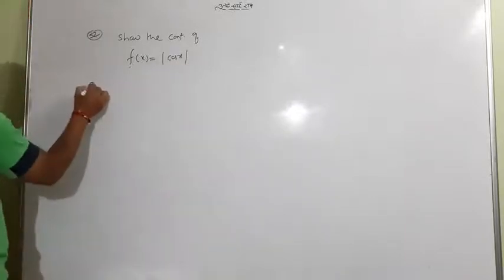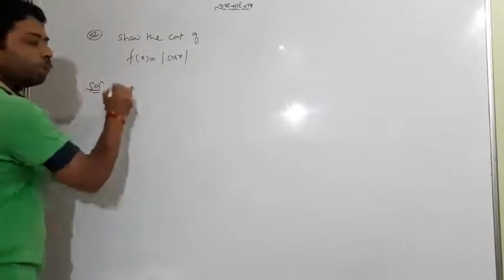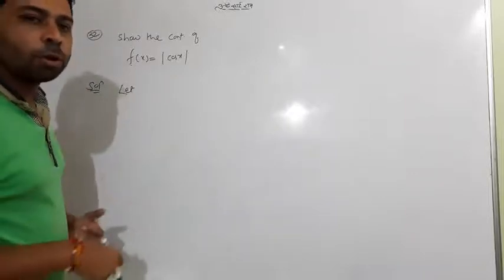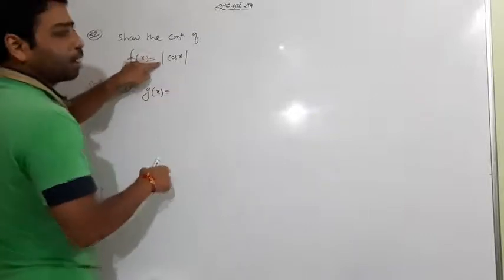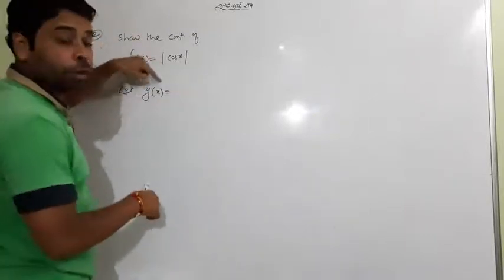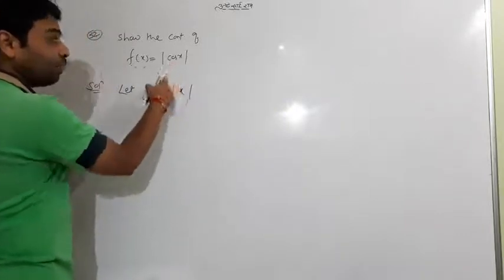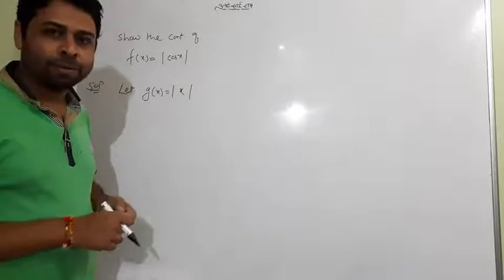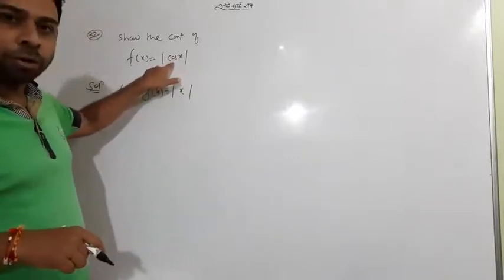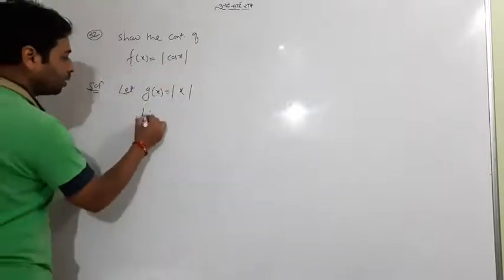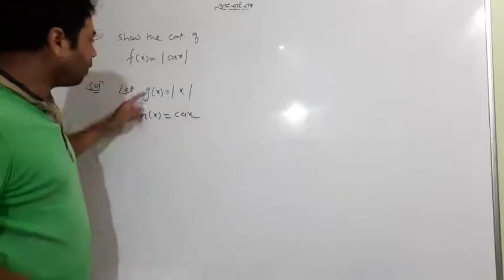So how will you start the solution? Because f is already used, use a different symbol like g. Let g of x be the initial function, which is mod. So in mod you will write not cos x, because cos is the second function, so write x itself. You can't take cos there. Now the second function is given by h, which is cos x. Simple. Now we have two functions.